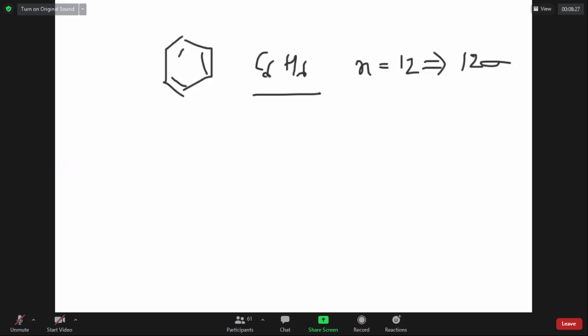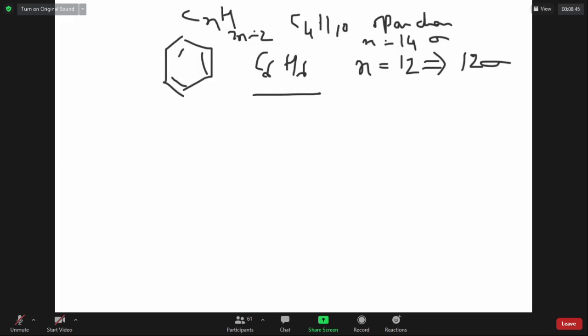Suppose it has no ring, like C4H10, an open chain of formula CnH2n+2. If it is an open chain, the number of atoms is 14, and sigma bonds is equal to number of atoms minus 1.